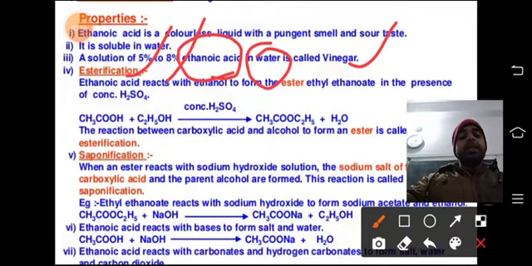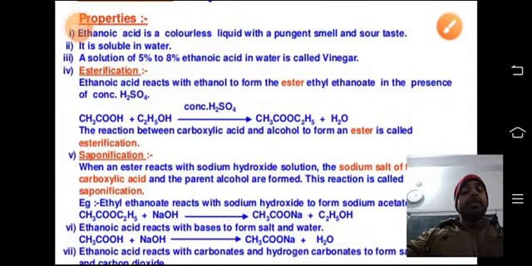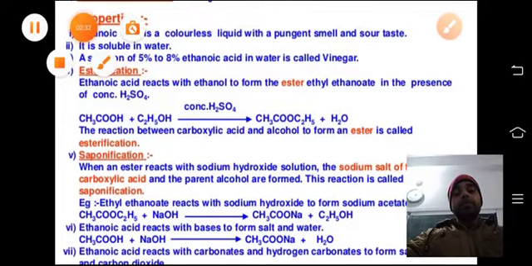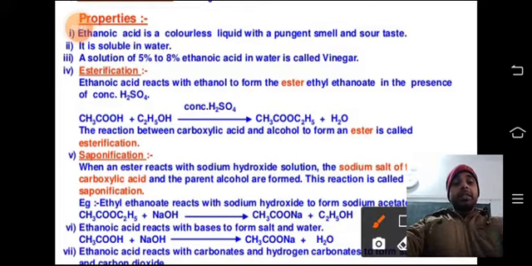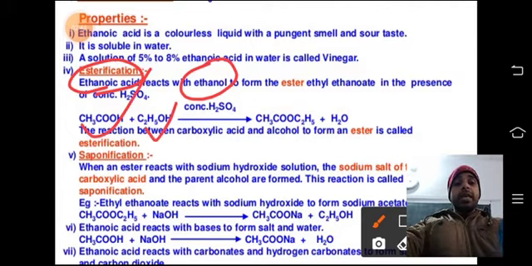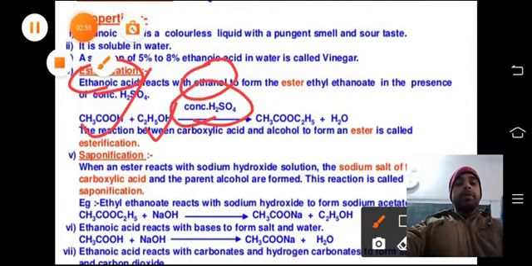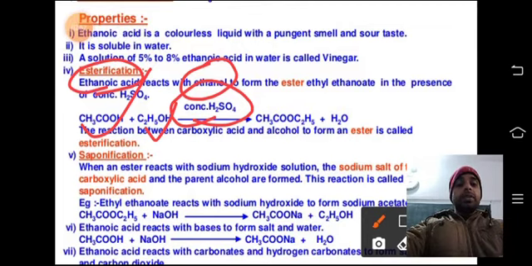Okay, now you can see the esterification. What is esterification? Esterification is a process of making ester. How will the ester be prepared? Ester will be prepared when ethanoic acid reacts with ethanol. Here you can see it is written, ethanoic acid reacts with ethanol in the presence of concentrated H2SO4, then it will form ester. You can see here ester, CH3COO.